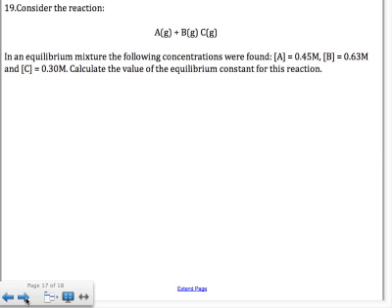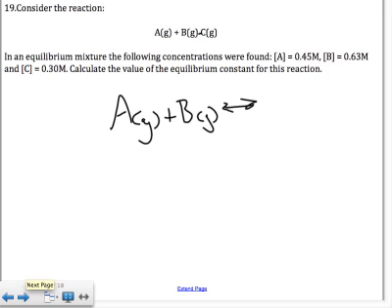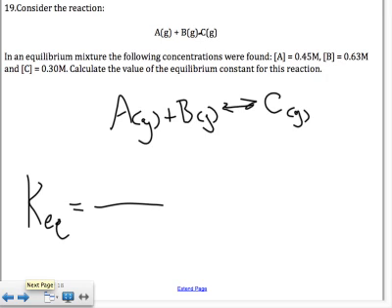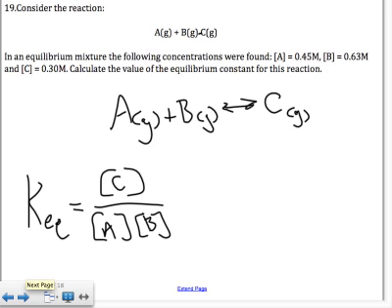Okay, we've got another reaction. This is just the generic reaction, and this should have been, sorry, there should be an arrow. It should be A gas plus B gas, and then the arrow should be in the middle there, and then C on the right hand side. So we're given all the concentrations. We need to find the equilibrium constant. So to set it up, KEQ equals, the product is C, the reactants are A and B, and there are no coefficients in the equation, so there are no exponents in the expression.